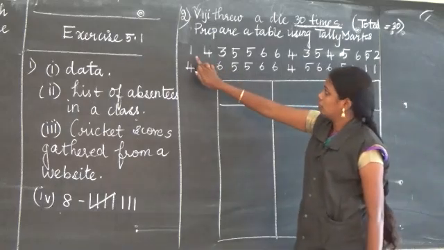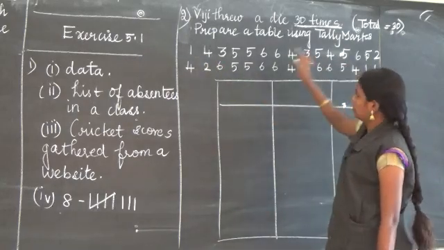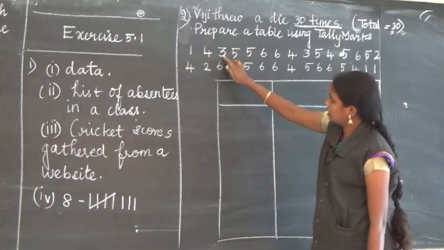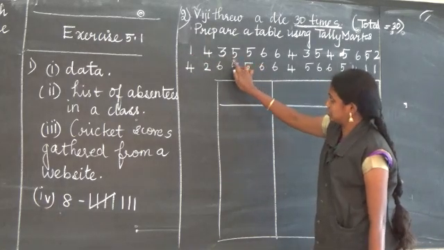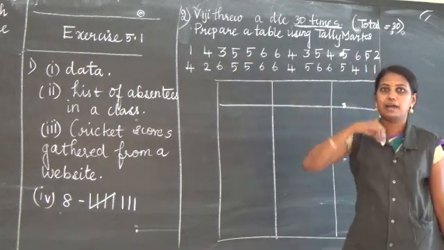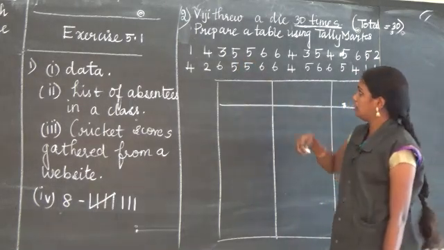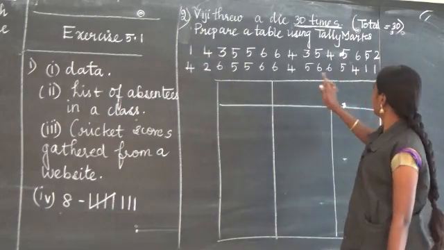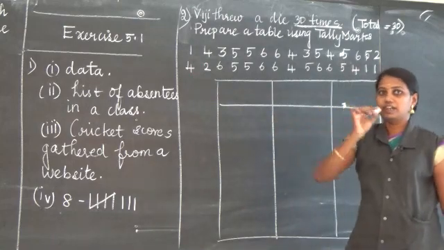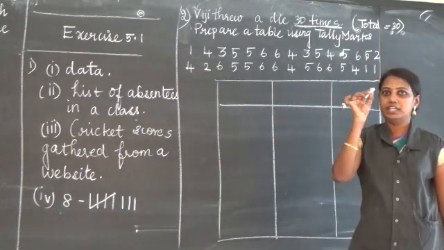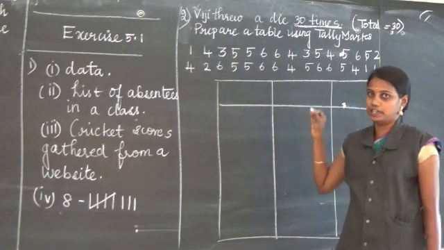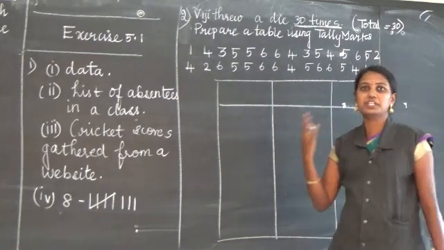Now you can see the numbers, the faces of the die: 1, 4, 3, 5, 5. Here there is repetition. Yes or no? Repetition we represent by tally marks. For example, number 1 is repeated 3 times: 1, 2, 3 times. We write 1 and it's repeated 3 times. So we use tally marks and write the frequency. Frequency means repetition.